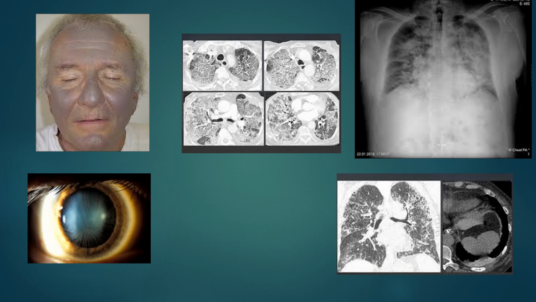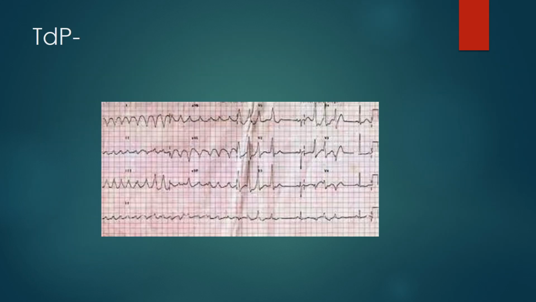So you can see this man is having blue-gray pigmentation on the skin, so you will never forget again. Amiodarone causes blue-gray pigmentation. Then you can see here features of ILD and lung fibrosis. This is the X-ray of a patient using amiodarone, with lung fibrosis in ILD, and these pictures. And this is corneal microdeposit. Then this is torsades de pointes. This can be asked as a separate question. So amiodarone causes torsades de pointes.